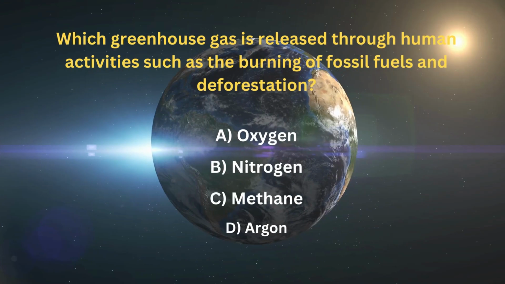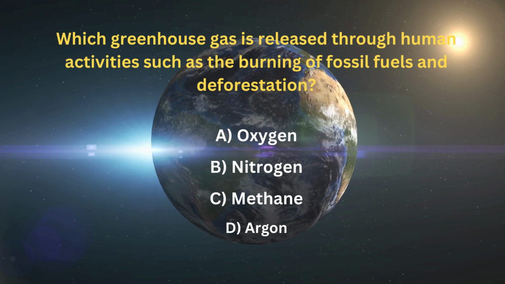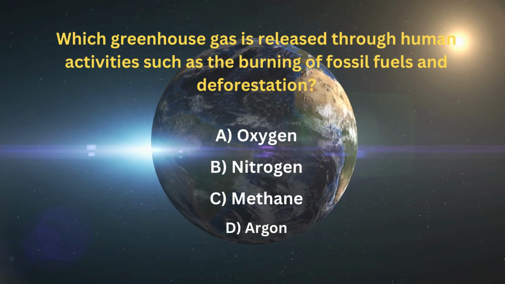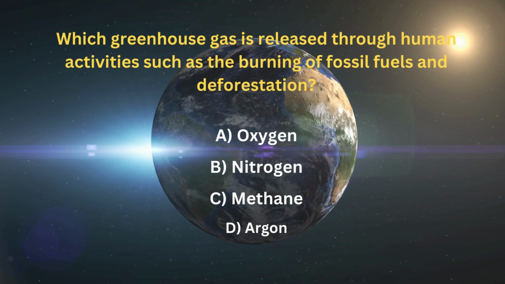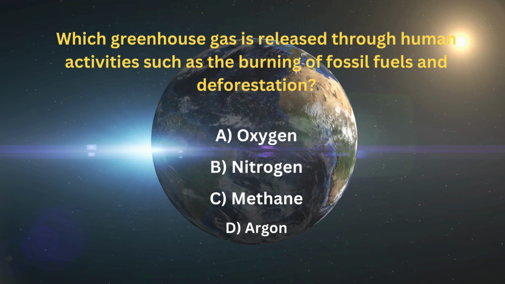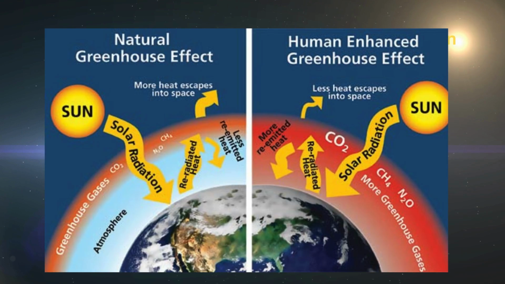Which greenhouse gas is released through human activities such as the burning of fossil fuels and deforestation? A. Oxygen. B. Nitrogen. C. Methane. D. Argon. Answer: C. Methane. Methane, CH4, is a greenhouse gas released through human activities, including the burning of fossil fuels and deforestation, and leads to potential impacts on global climate patterns.